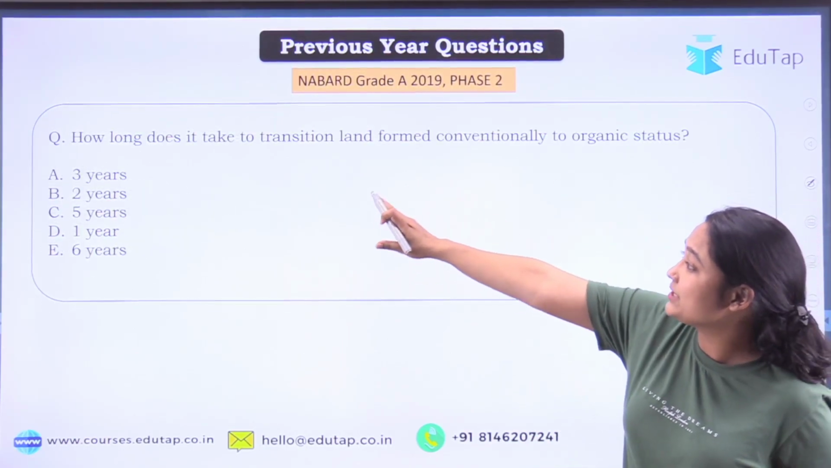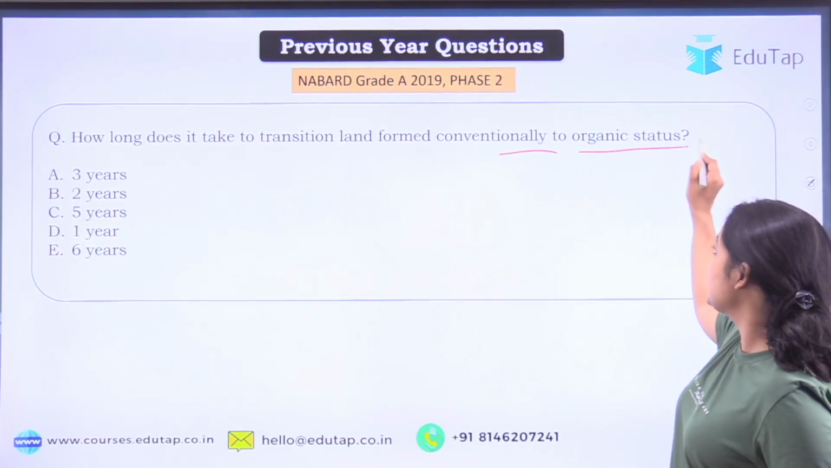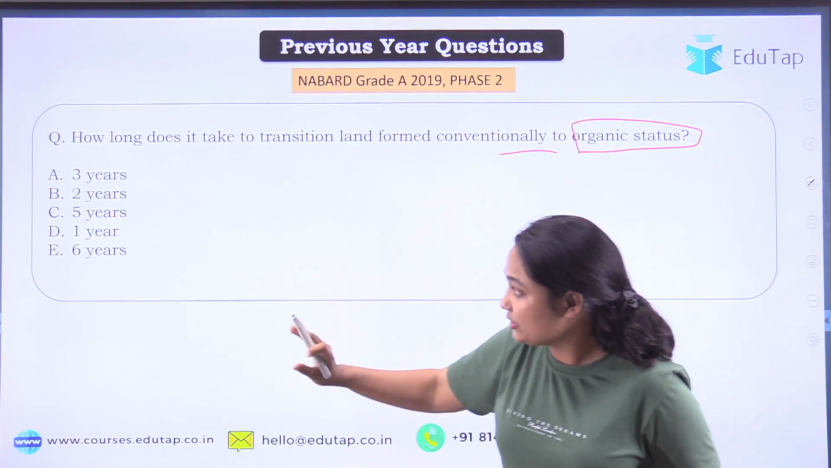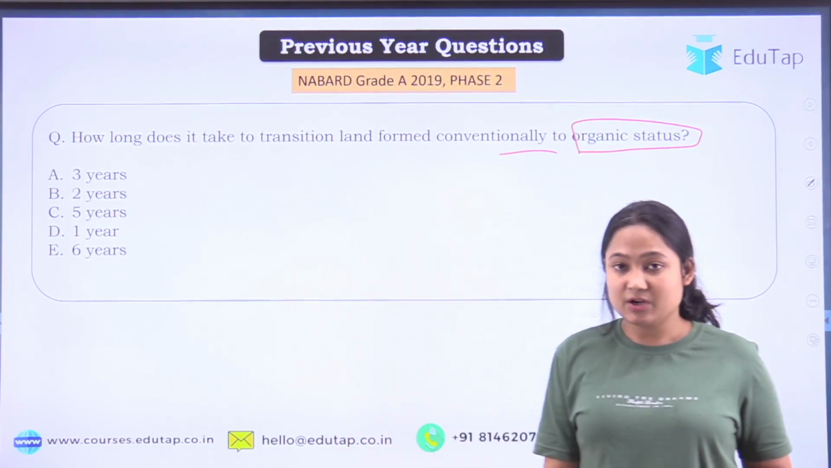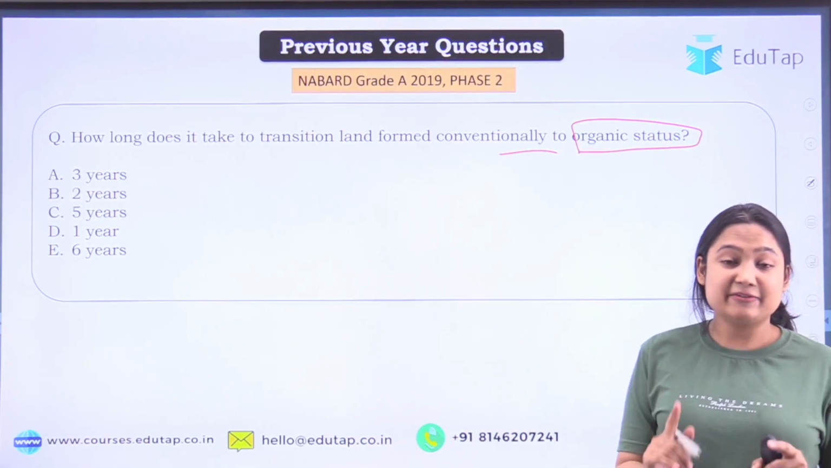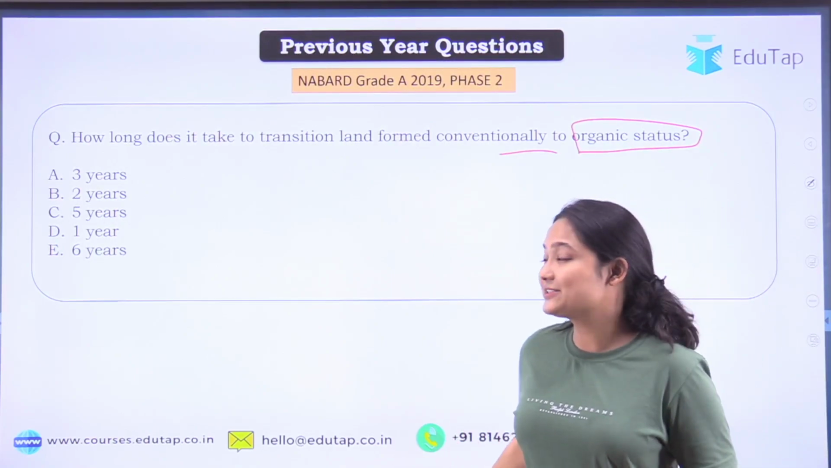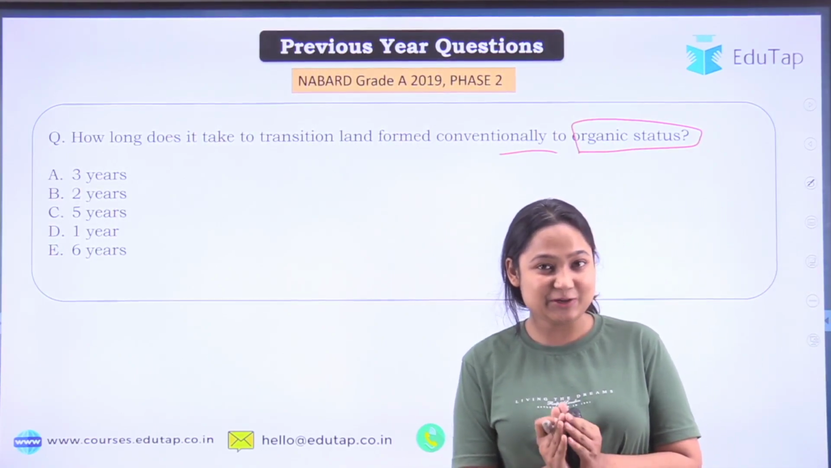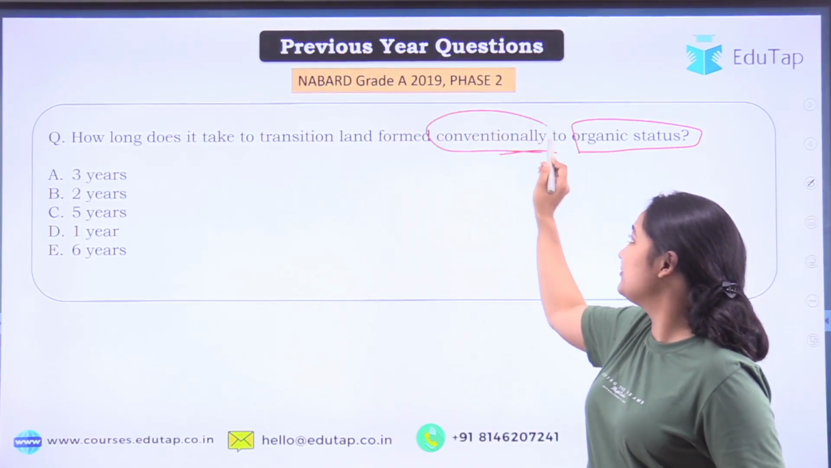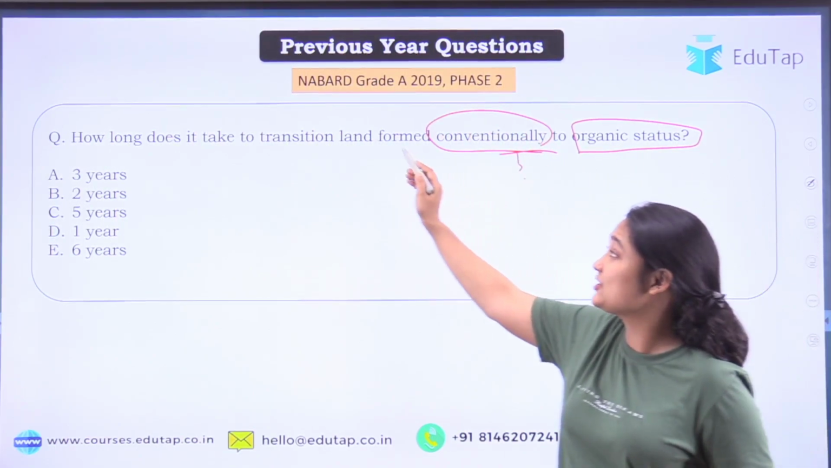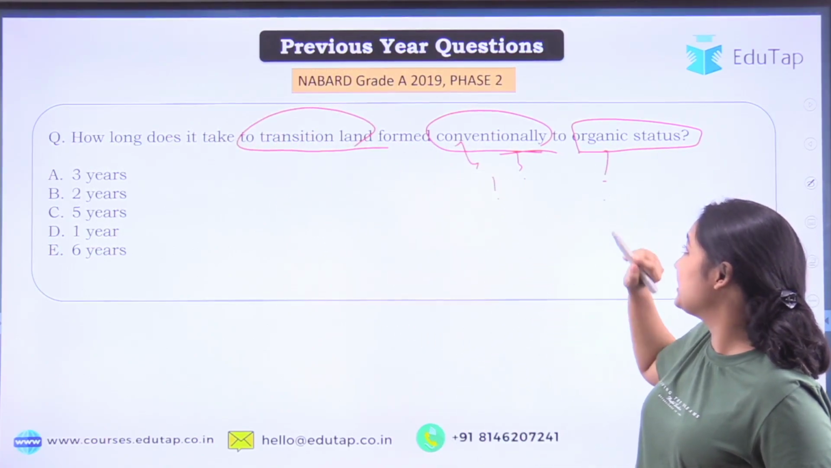That was, how long does it take to transition land farmed conventionally to the organic status? So your options are 3 years, 2 years, 5 years, 1 year, 6 years. Okay, so if you know the answer, again, well and good. If you don't know the answer, you don't need to worry. After discussing this, you will be able to answer this particular question. Okay, so first of all, the question might be, what is conventional land? What is this transition land? What is this conventional process we are talking about? What is this organic status?